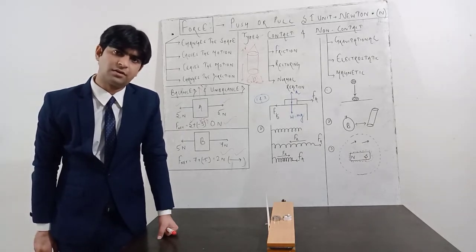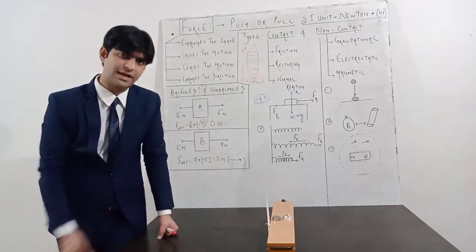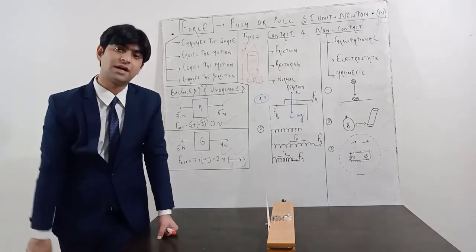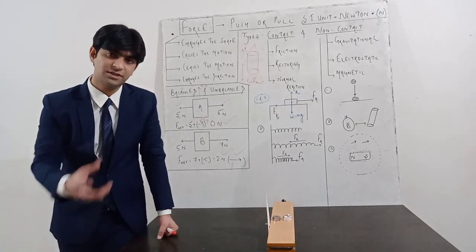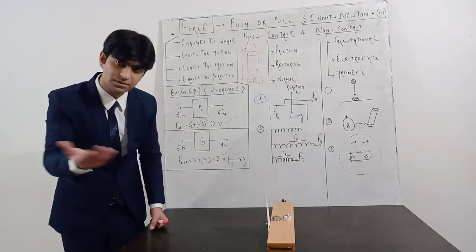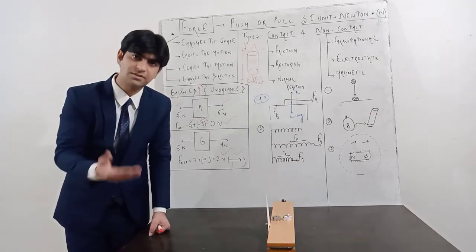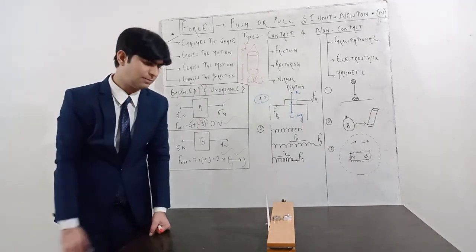tires of the vehicle, which damages the tire also. But without friction, the tire will not move also. So friction is a kind of necessary evil. It depends on the surface. The rougher the surface will be, the more friction will be there.